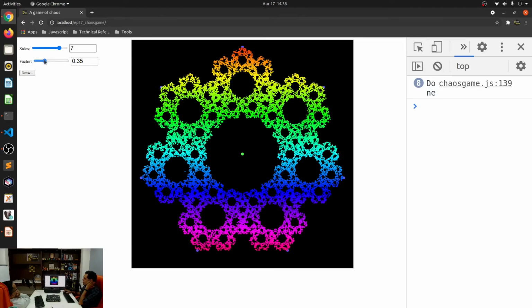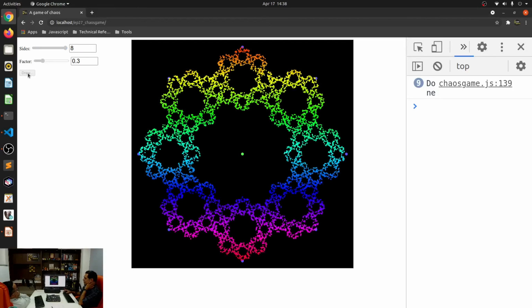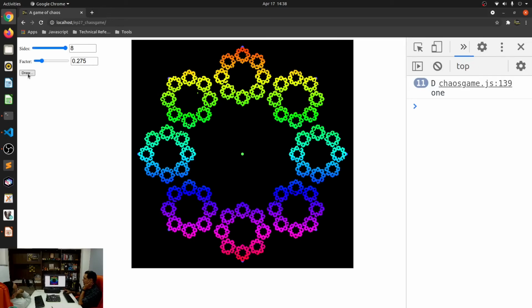I'm going to reduce the factor just a little bit. This is 0.3. There you go. A septagon. Is it called a septagon? I'm not sure. Heptagon? Heptagon, I think so. Okay. And then obviously octagon. So that's an octagon. And then we should reduce it a little more, right? Yeah, a little more. That's an octagon. Right.